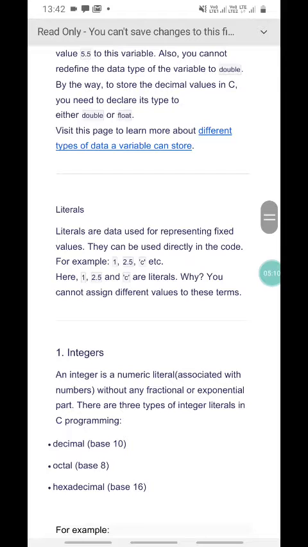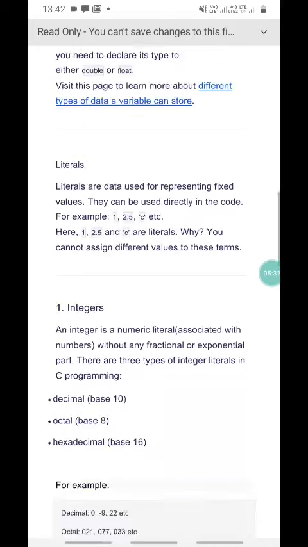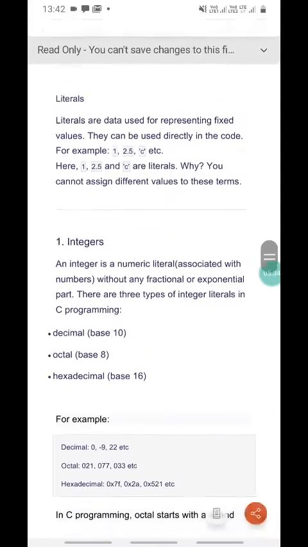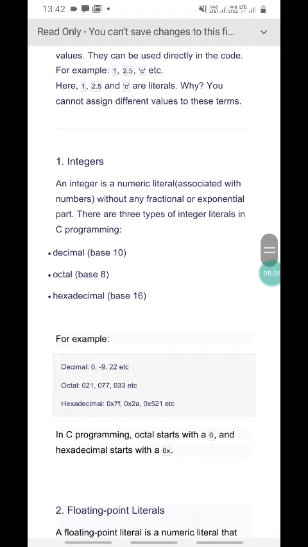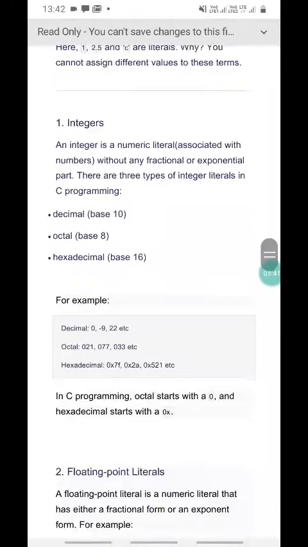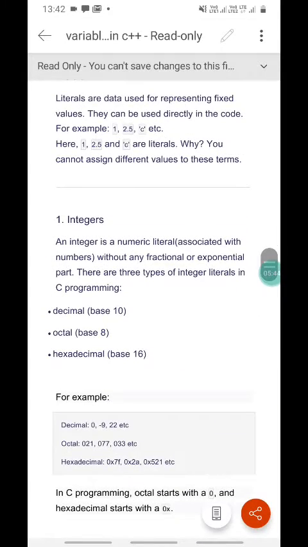Then the next point is the literal. Literals are data used for representing fixed values. They can be used directly in the code, for example 1, 2.5, and 'c'. 1, 2.5 and 'c' are literals. Why? Because you cannot assign different values to these terms. The first one is the integer. An integer is a numeric literal. These are literals which are of a predefined or built-in data type.